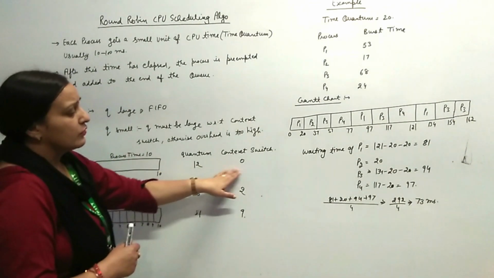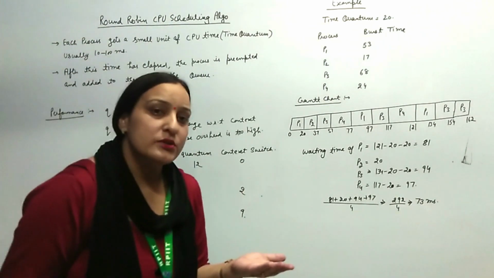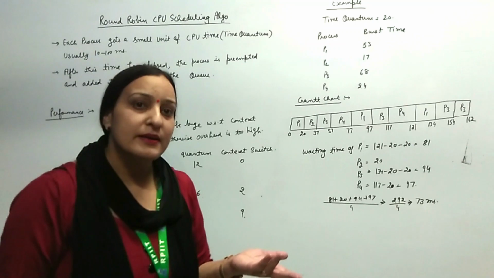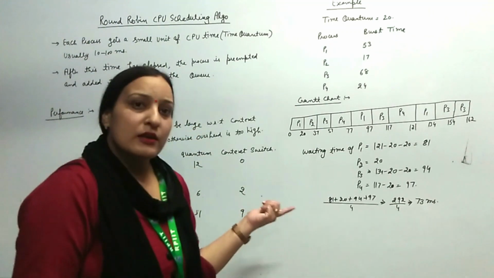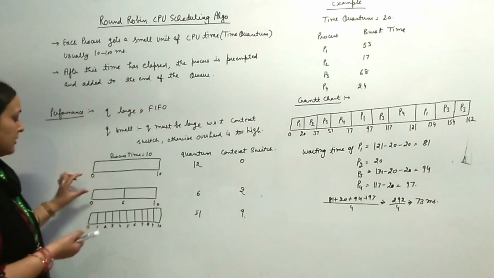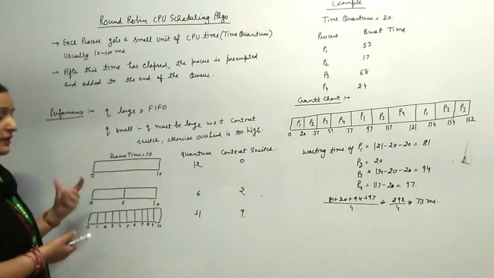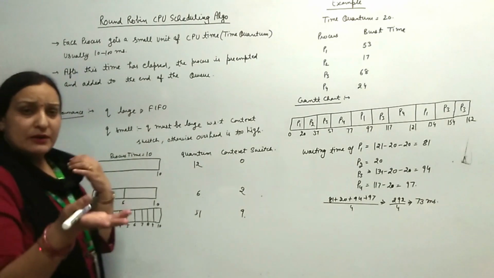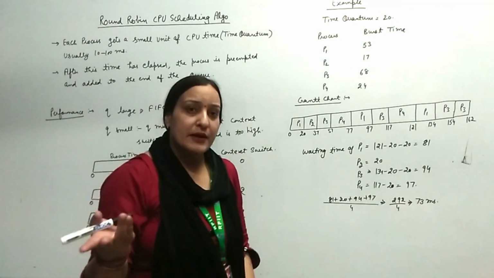It means the context switch will be equal to 0 because एक बार उसको CPU मिल गया है तो जब तक वो complete नहीं होगा तब तक उसके पास रहेगा. So it means it is similar to the FCFS CPU scheduling algorithm. But if the time quantum is 6, then the process will execute for 6 milliseconds and it will be preempted and allocated to another process in the ready queue,